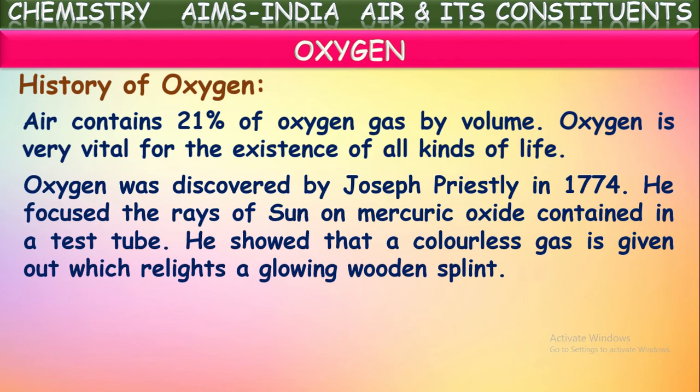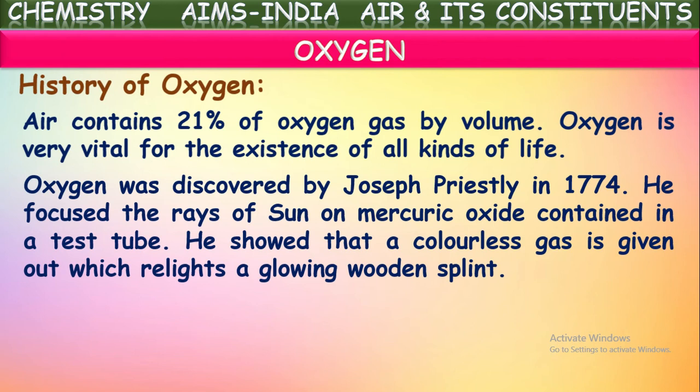Oxygen was discovered by Joseph Priestley in 1774. He focused the rays of the sun on mercury oxide contained in a test tube. He showed that a colorless gas is given out which relights a glowing wooden splint. So what he did? For the first time, Joseph Priestley in 1774 prepared oxygen gas by heating mercury oxide in the presence of sunlight.